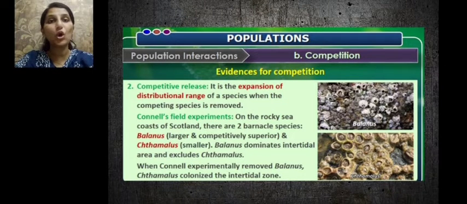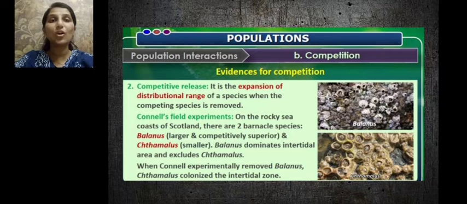Now let us learn about Connell's field experiment in order to understand competitive release. On the rocky seacoast of Scotland, there are two barnacles present. The two barnacles are Balanus and Chthamalus. The Balanus barnacle is large and superior when compared to Chthamalus, which is a smaller one. And in nature, Balanus dominates the intertidal area and does not allow the survival of Chthamalus in that particular intertidal area.